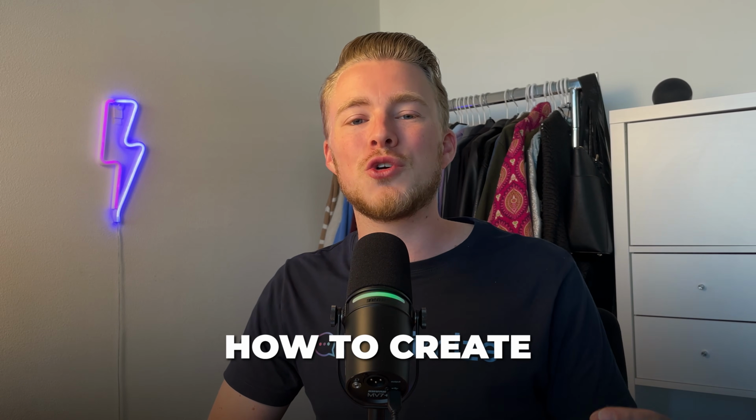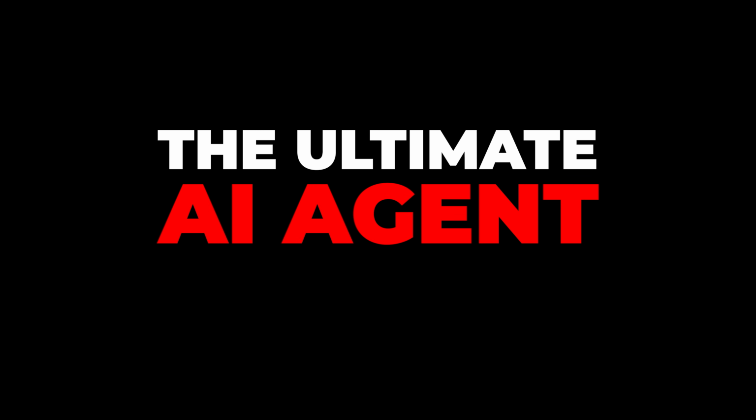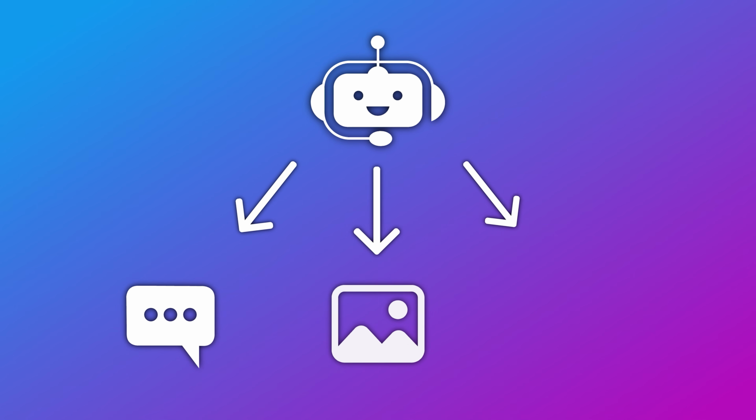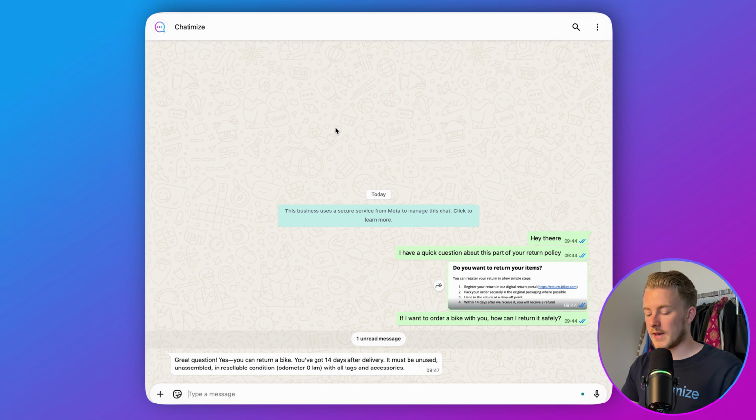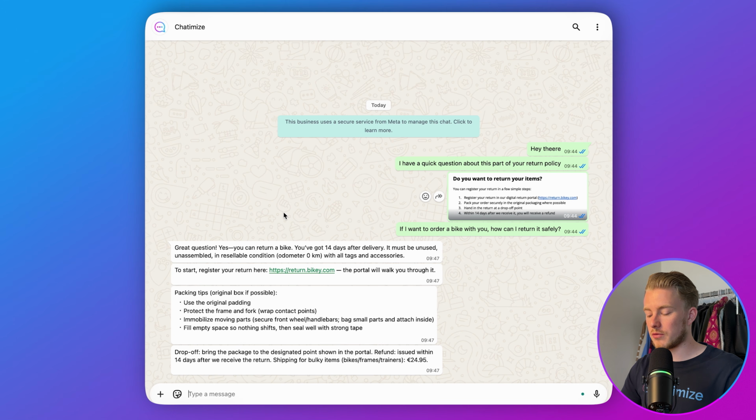I will show you how to create the ultimate AI agent in WhatsApp. And this agent can automatically reply to questions, book appointments, and pull real-time data from tools like your e-commerce store. And it understands text, images, and voice memos, even when someone sends multiple messages in a row and then replies like a real human. And we will create this in 2 simple steps.